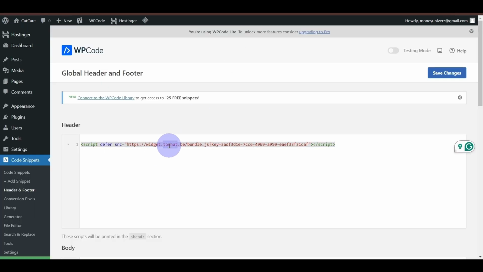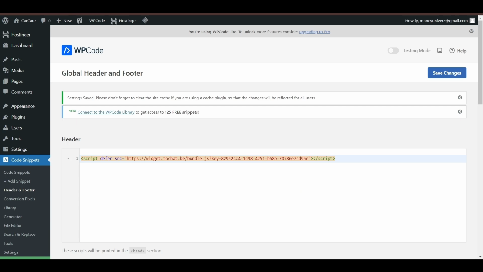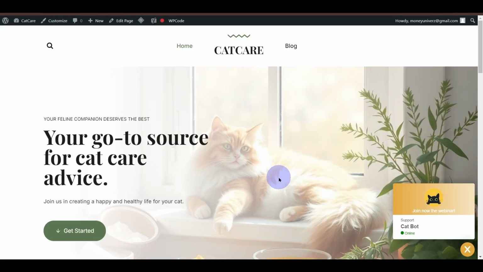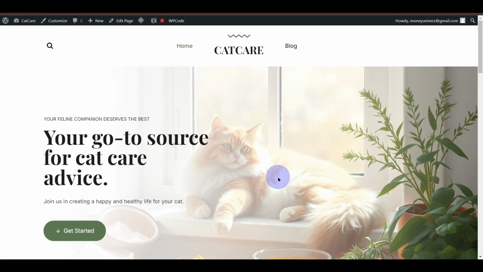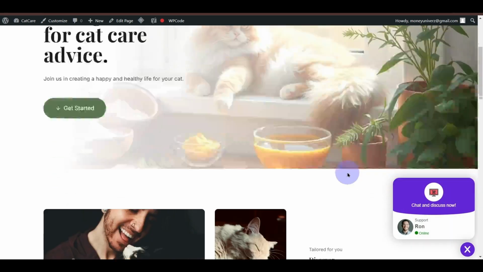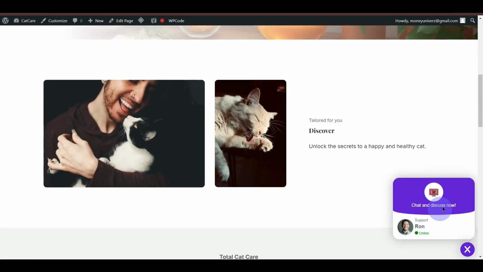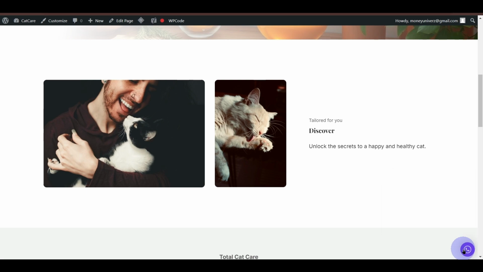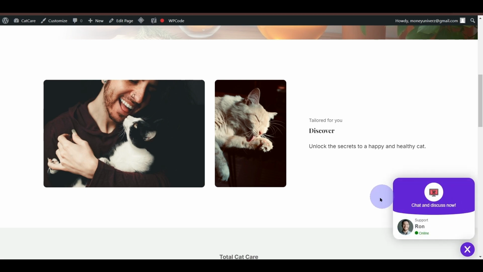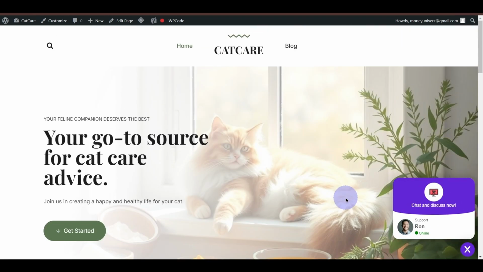But I'll just replace it with the new one that we created with Ron, new support agent. I've copied and pasted it over here, save changes. If I go back to the website, it should be changed with the new widget, as you can see over here. Okay, so that's how easy it is to implement this widget on your website.